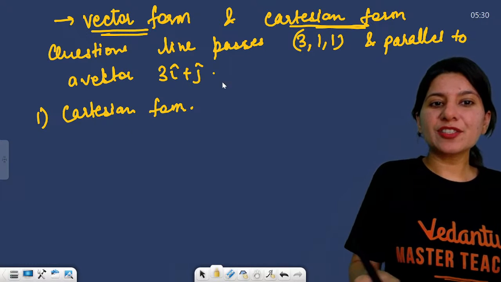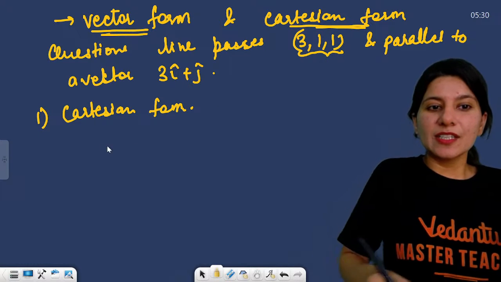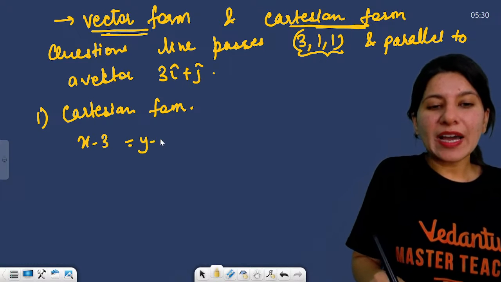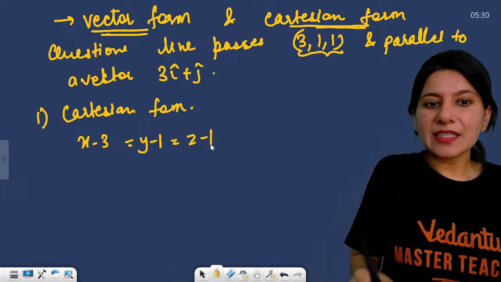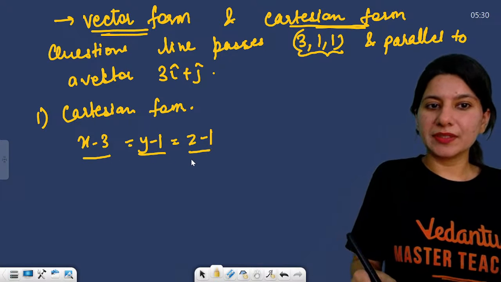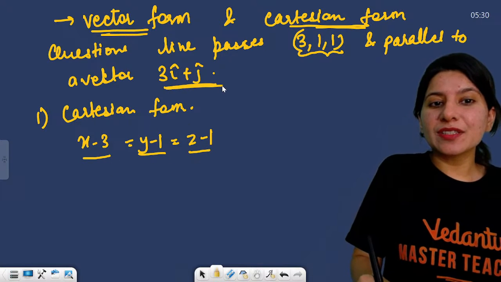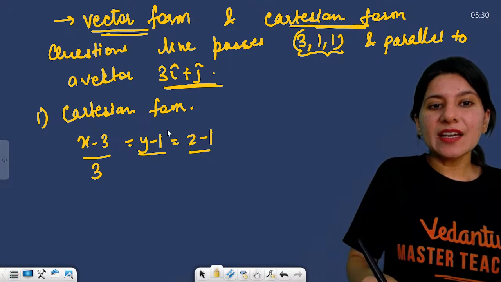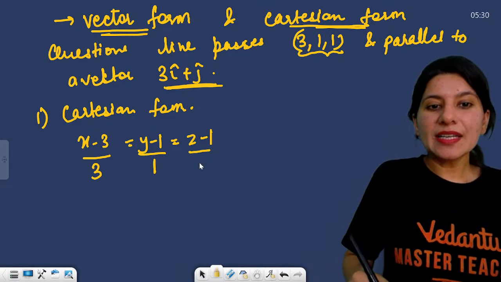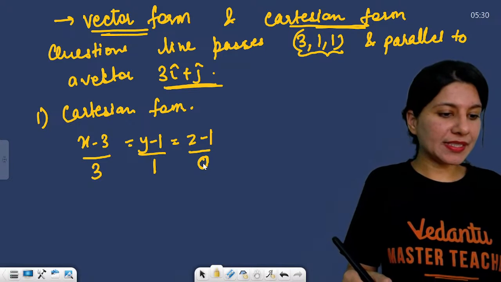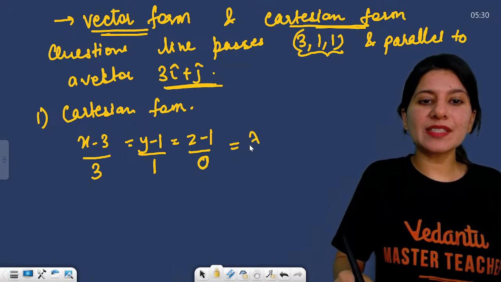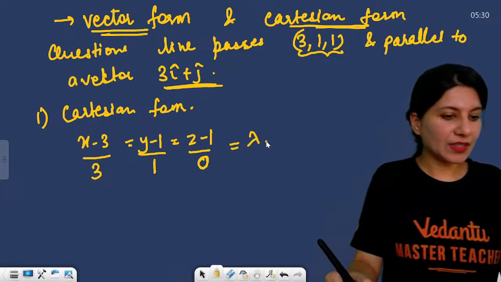Okay, let's find out Cartesian form. So this is your point: x minus 3, y minus 1, z minus 1 upon the direction. Now this is direction. X component is 3, y component is 1, z component is 0. This is your Cartesian form. This will be your lambda, right?